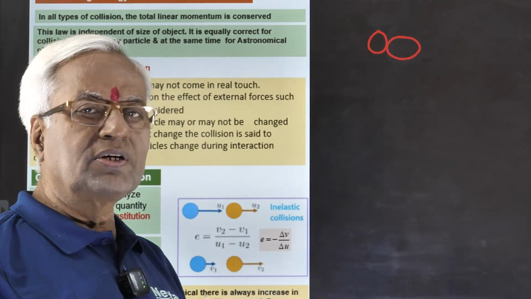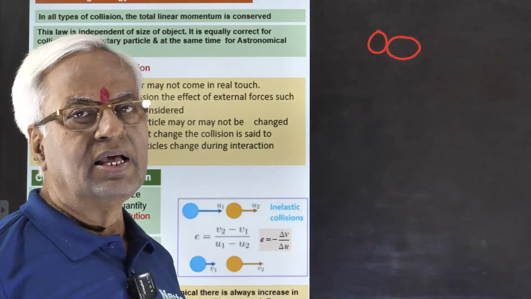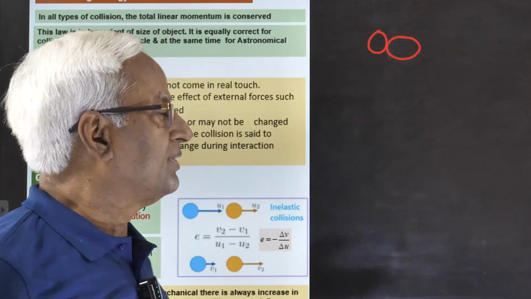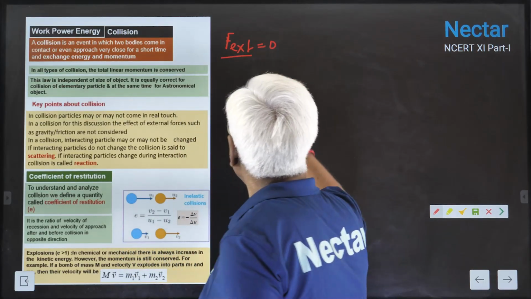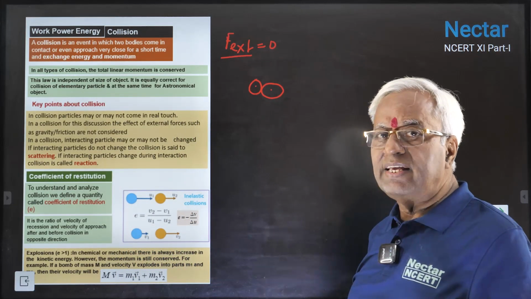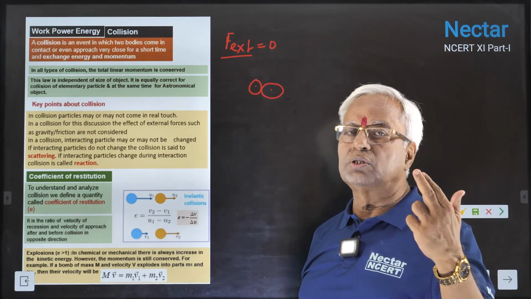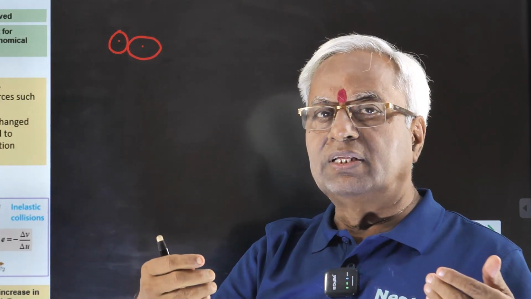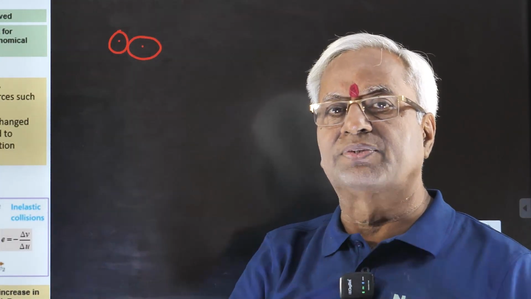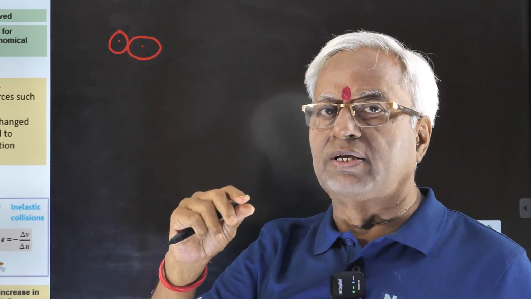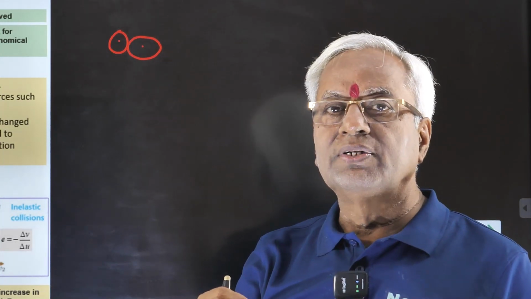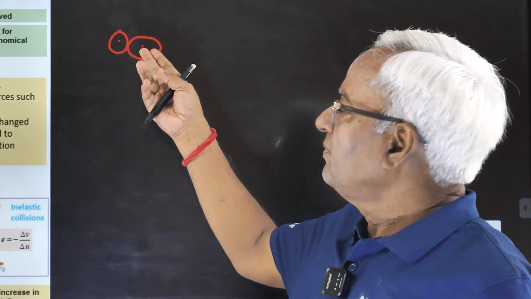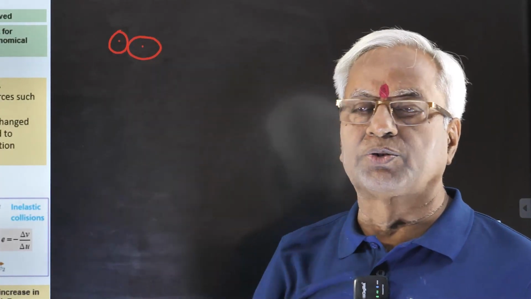It is true for collision of two nuclear particles, and at the same time it is true for collision of astronomical objects. Now, in collision, the particles may change or may not change. Both possibilities are there. If the particles change after collision, that means a reaction has taken place. If the particles do not change, the whole process is known as scattering. In scattering, only the direction changes, but in reaction, any change might be possible.